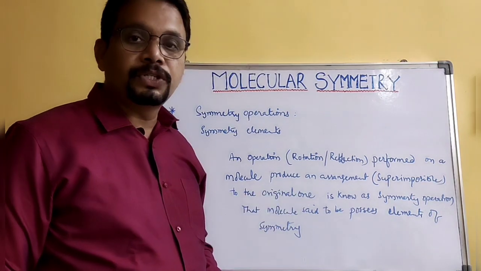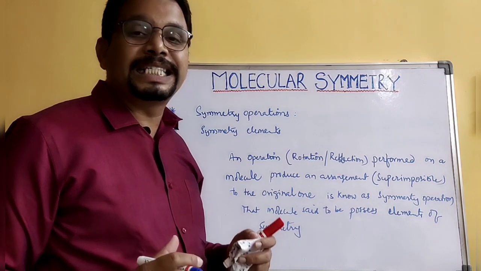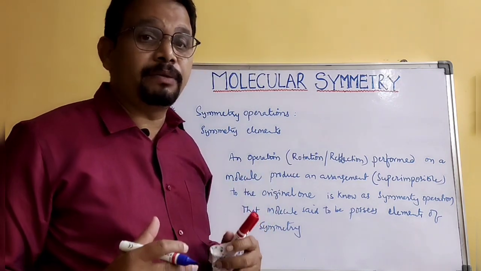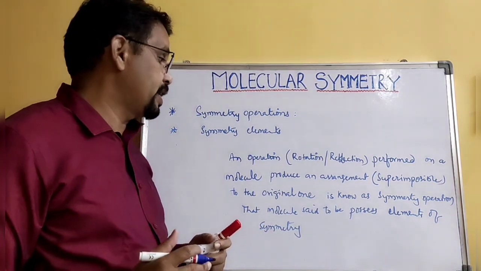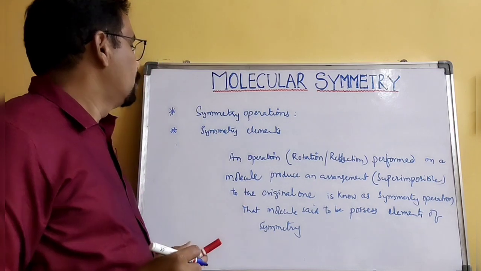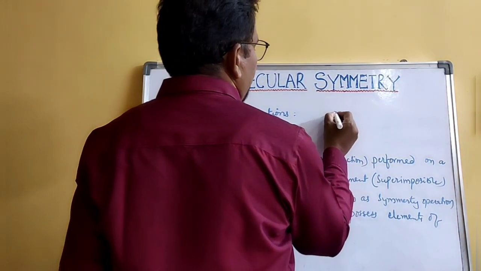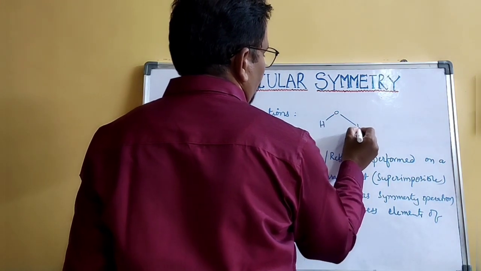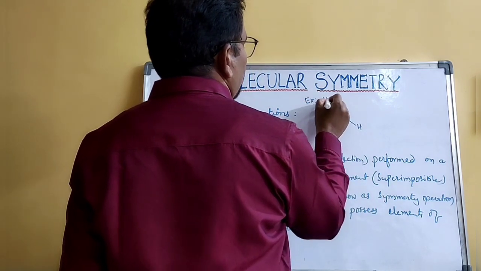That molecule is said to possess symmetry elements. I'll give you one example so that you can understand clearly: the water molecule, H2O.